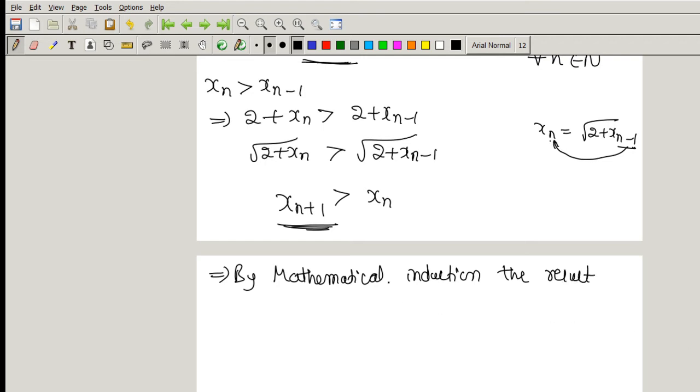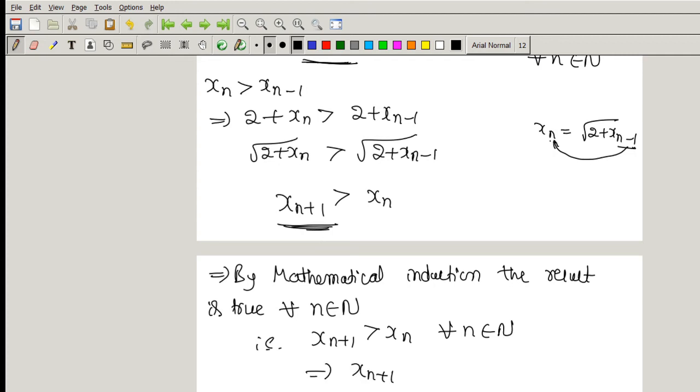The result means xn is greater than xn minus 1 for all values of n, or xn plus 1 is greater than xn for all values of n. By mathematical induction, the result is true for all n belongs to natural numbers. That is, xn plus 1 is greater than xn for all n, which implies xn plus 1 minus xn is greater than 0 for all n.